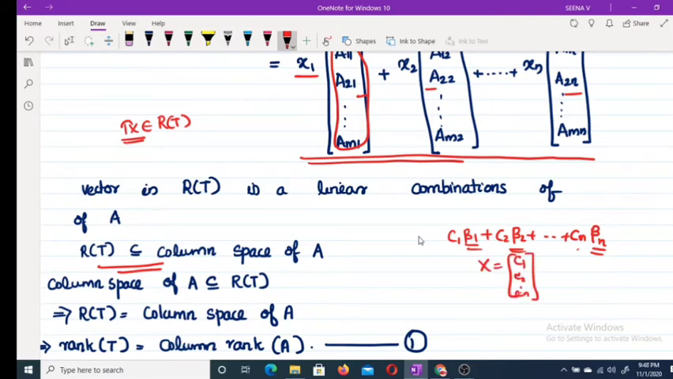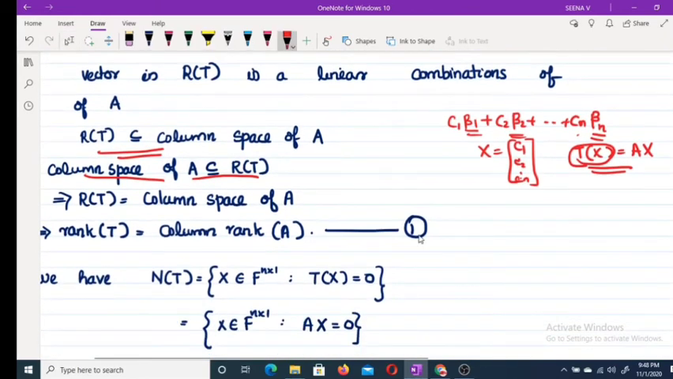Cn, then Tx is equal to Ax. You will get Tx is equal to Ax. That means Tx belongs to range of A. That means column space of A is contained in range of T. Therefore, what we get is R of T contained in this one. Similarly, column space of A contained.